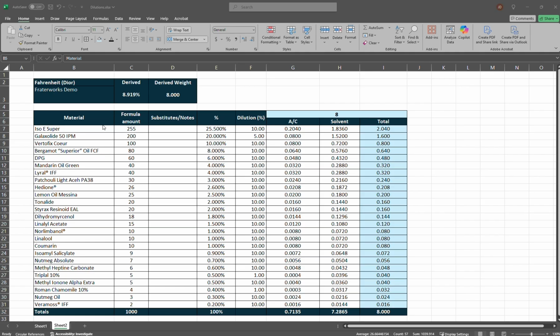What we have in front of us is the formula. It's a demo formula for Fahrenheit by Dior. It's a fougere men's fragrance made in the late 80s. I think it was 1988. So here we have in this cell here, I'm hoping you can see where I'm clicking, the name of the fragrance.